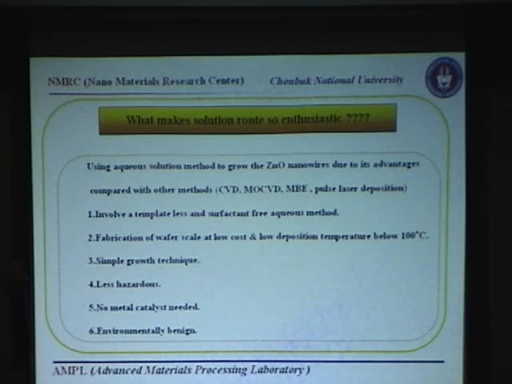As I said, my topic of today's discussion is a surfactant-free and seedless aqueous route to single crystalline zinc oxide nanostructures, zinc oxide nanowires. So the question is, what makes this solution route so enthusiastic? In our laboratory, we are working at the same time on CVD and this, for the synthesis of zinc oxide nanomaterial.